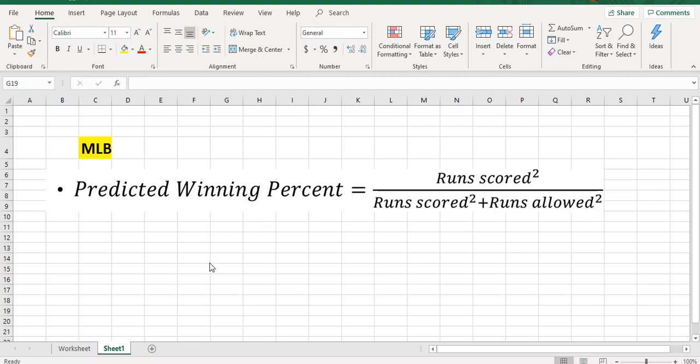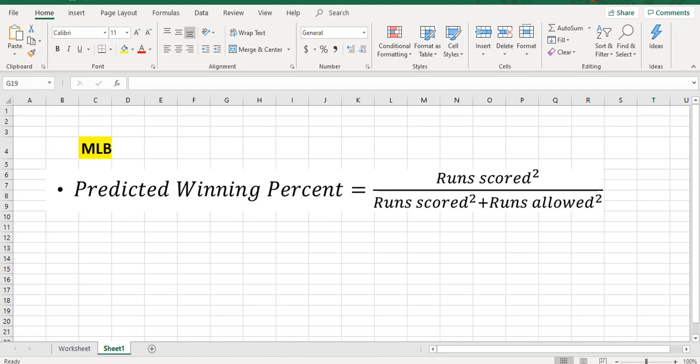We can compare the actual winning percent with the predicted winning percent to determine whether a team is over or underachieving based on their offensive and defensive statistics. The difference between actual and predicted winning percent could be attributable to luck or randomness, managerial decision making, managerial talent, for example.